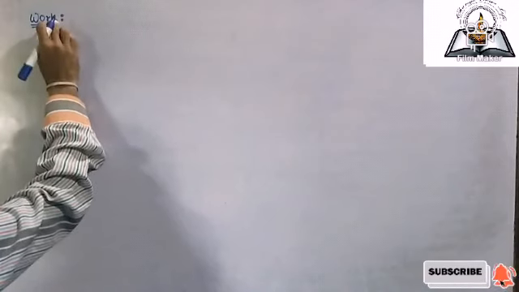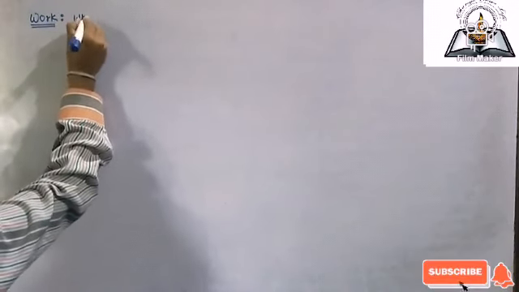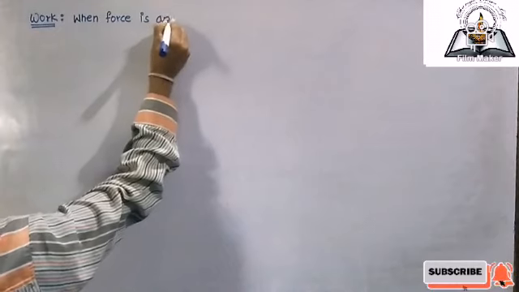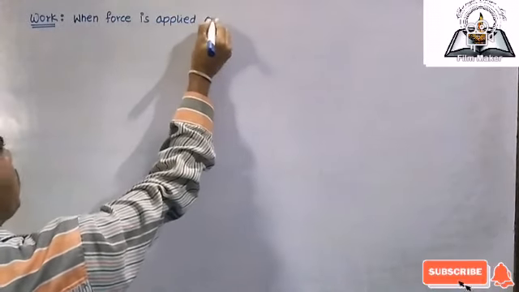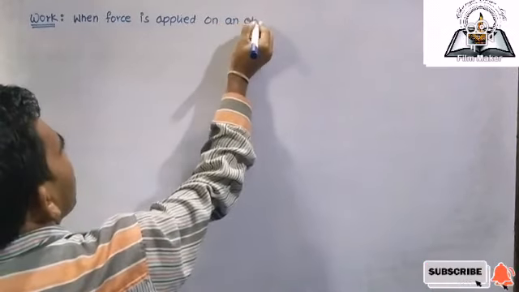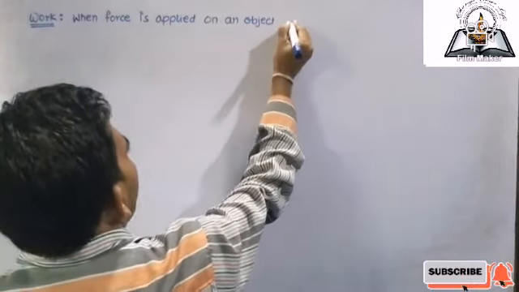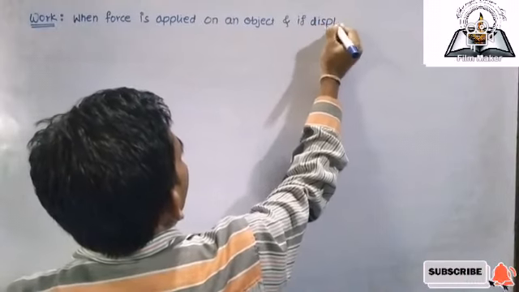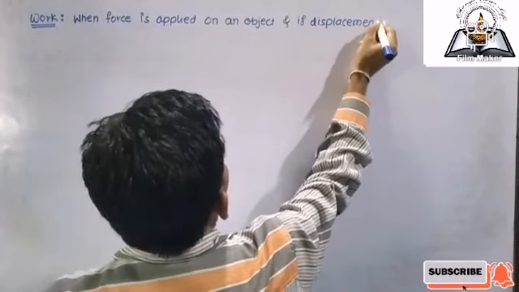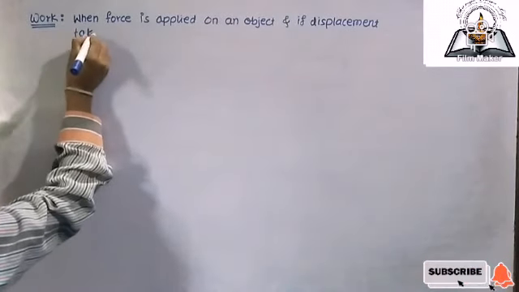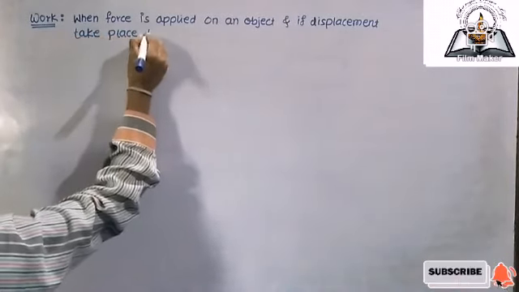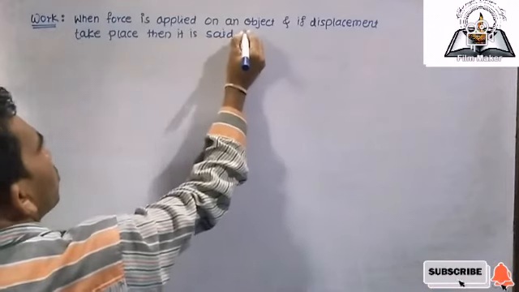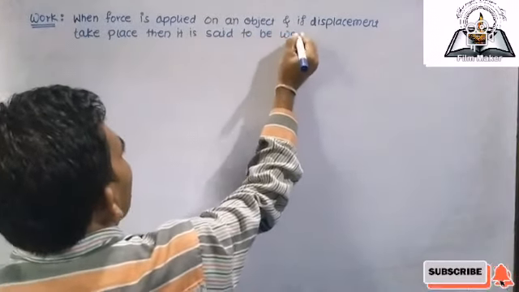So we can write the definition: when force is applied on an object and if displacement takes place, then it is said to be work done.